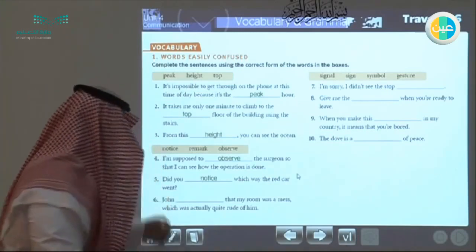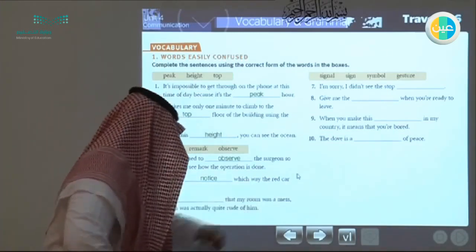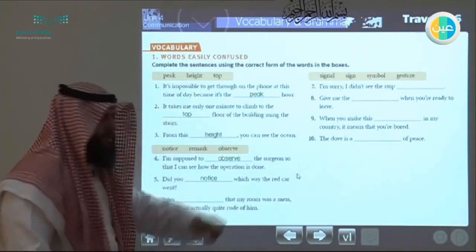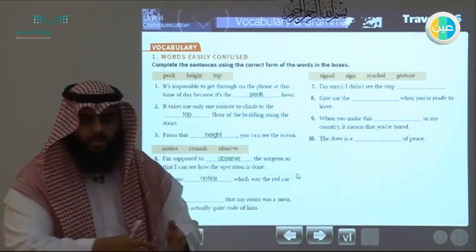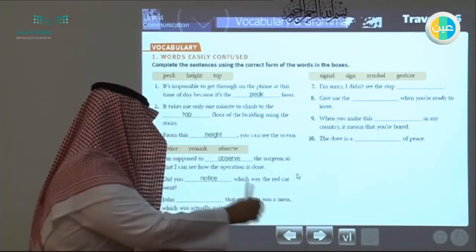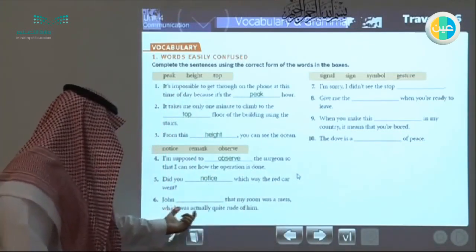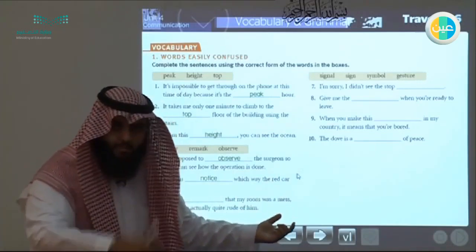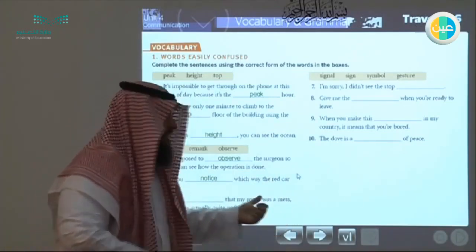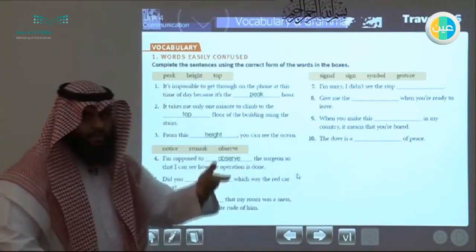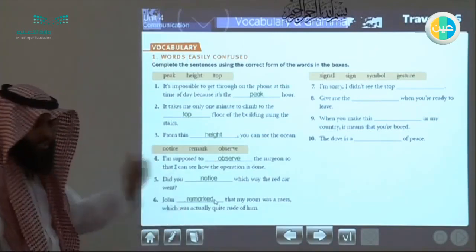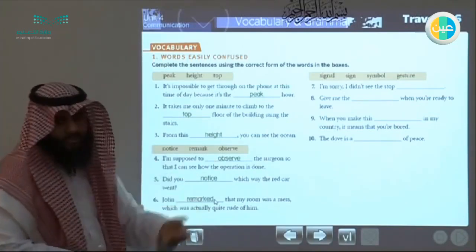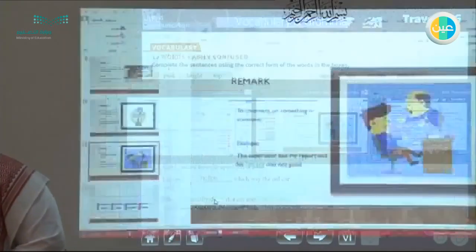Number 6. "John, that my room was a mess, which was actually quite rude of him." It appears that he told him that your room is a mess. Or maybe he looked at the room and saw that it was a mess, and then said something, which was actually rude of him. So what you can understand is that he gave him a remark. He commented on his room. So this is a remark. So he remarked, he told him about how messy his room was because he saw it. So you see something and you give a comment. Excellent. Let's continue.